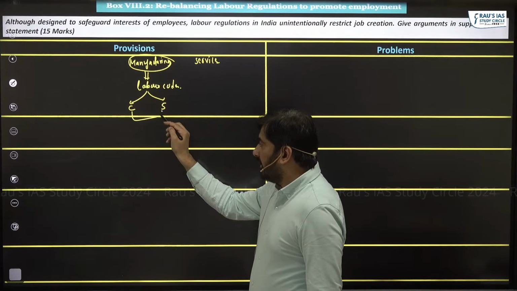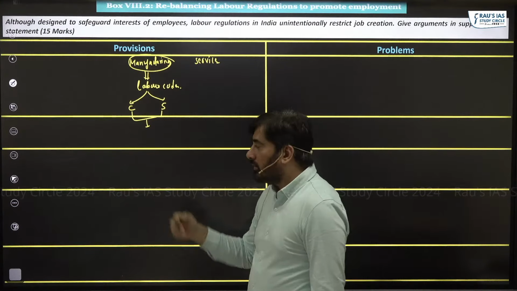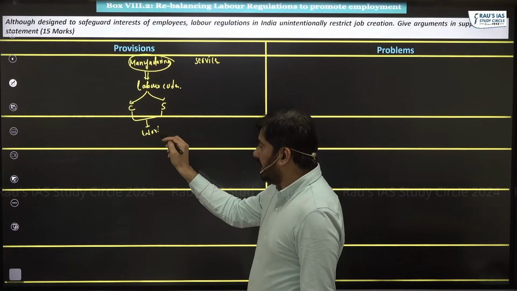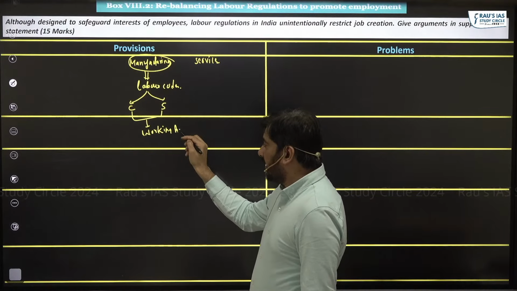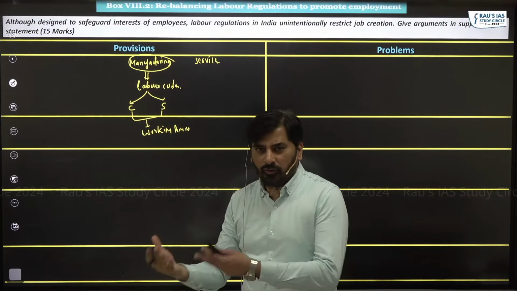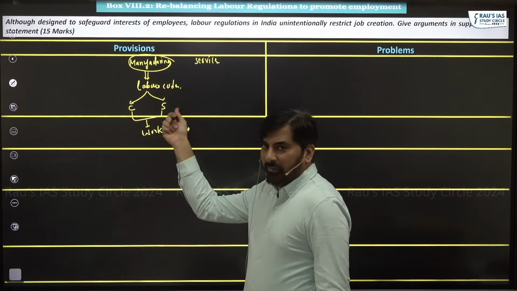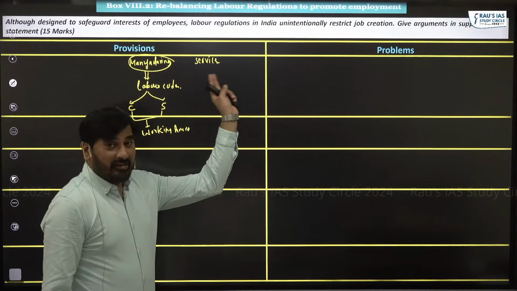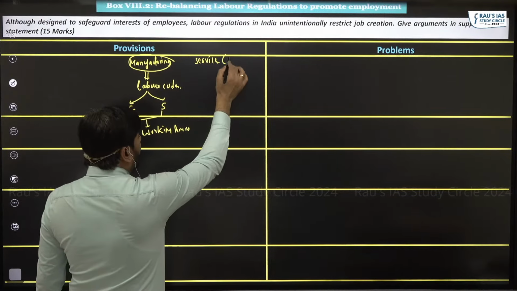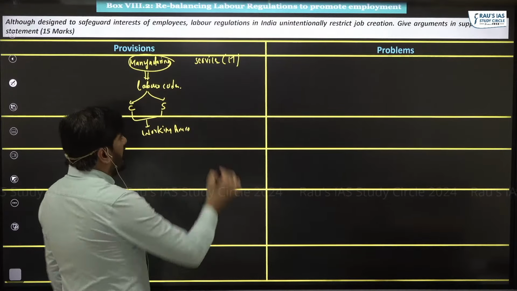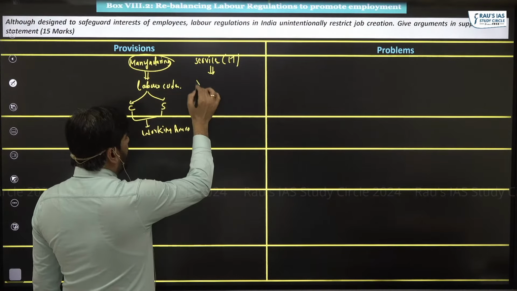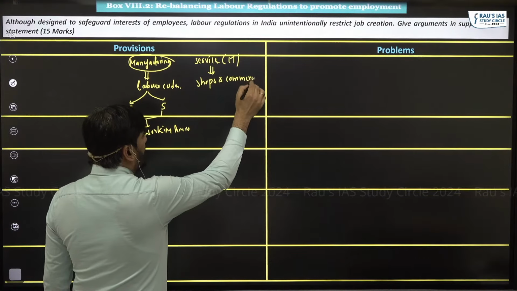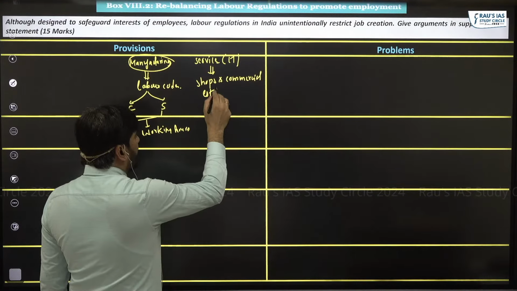These rules and regulations can be laid down with respect to number of working hours in a day, number of working hours in a particular week, and so on. All of those rules and regulations can be laid down, about which we will be covering. As far as the services sector is concerned, including the IT services, they are covered under Shops and Commercial Establishment Act.